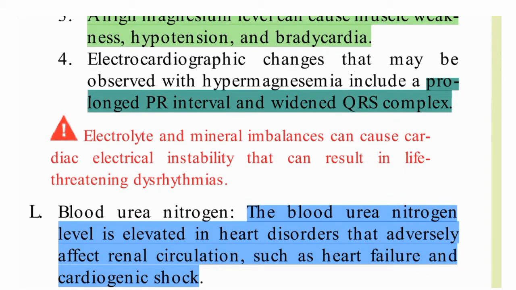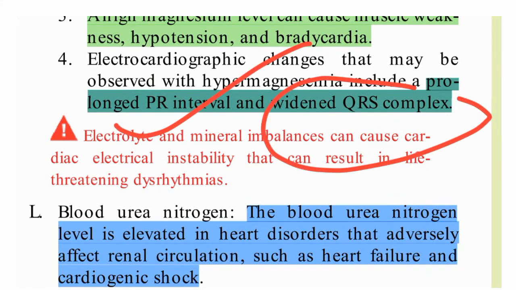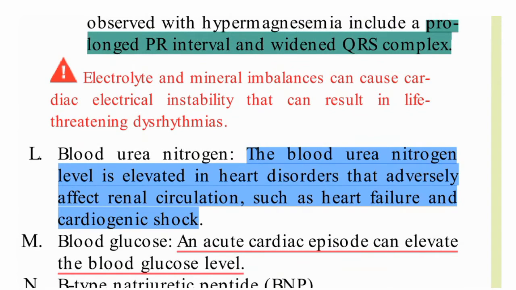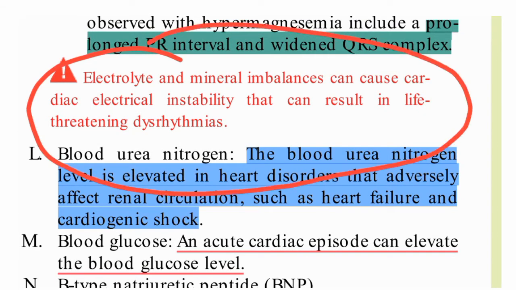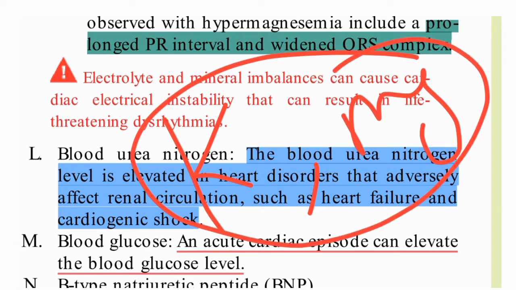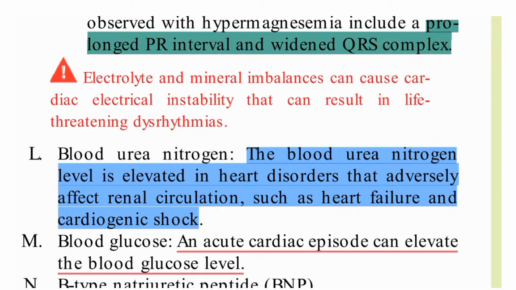In the electrocardiogram, what will happen in hypermagnesemia? The PR interval will be prolonged and there will be a widened QRS complex. Here an important point is given: electrolyte and mineral imbalance can cause cardiac electrical instability that can result in life-threatening dysrhythmias, mainly potassium and magnesium. These two will cause cardiac instability, and calcium also. So we need to do cardiac monitoring.